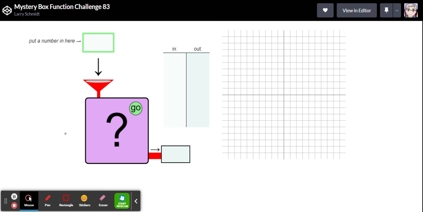In this purple mystery box there is some math and your challenge is to figure out what that math is. You can pause the video, click the link in the description, and then put in as many numbers as you like to help you figure it out. When you think you've got it, come on back and see if we get the same thing.